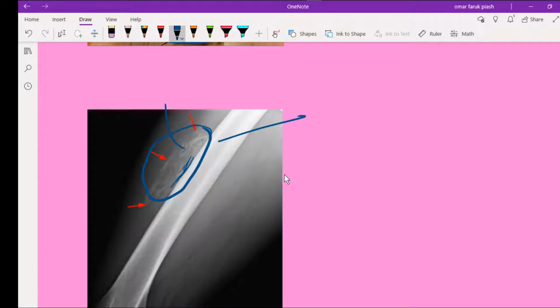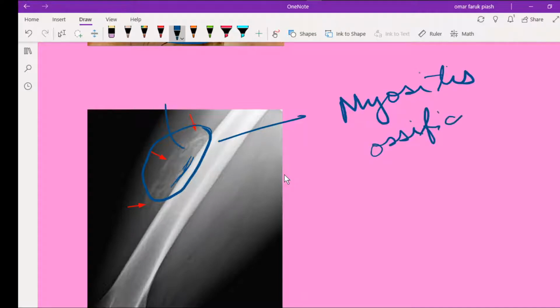So myositis ossificans is a case where mesenchymal or connective tissue undergoes metaplasia.